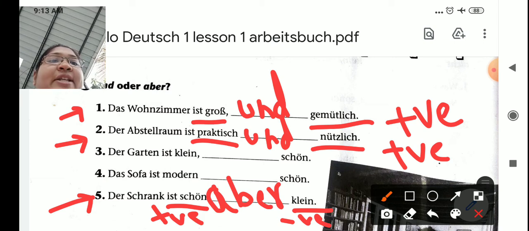Okay, so when you find the negative adjective, you have to use aber. If both are positive, then you have to use und. So solve the remaining ones. We will discuss in the class.